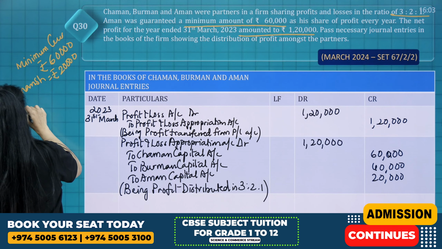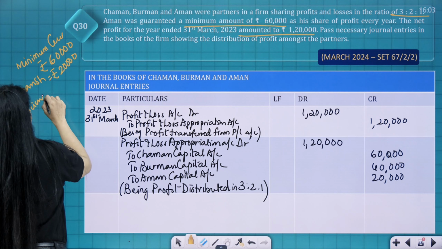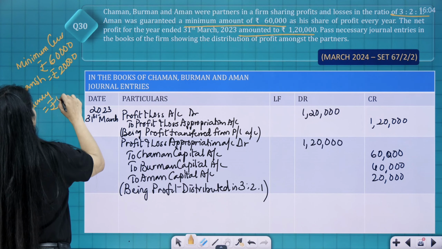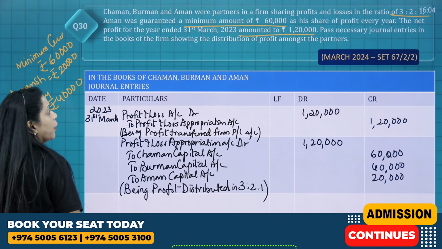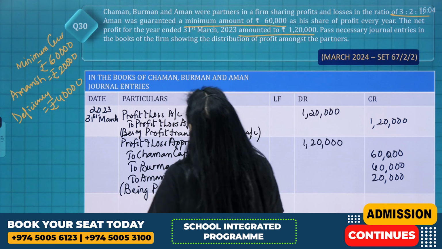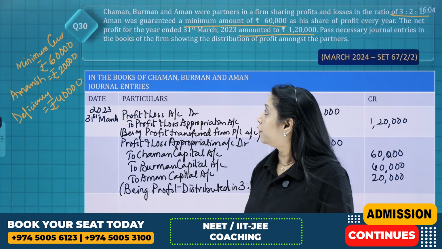So deficiency is rupees 40,000. Now in the question, it is not mentioned as to who is going to bear the deficiency.